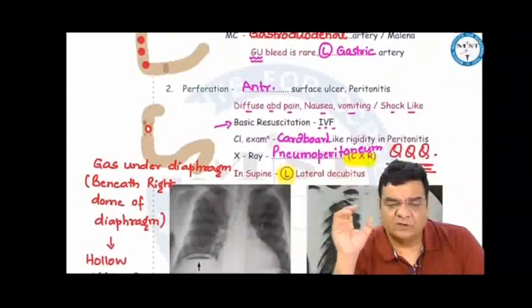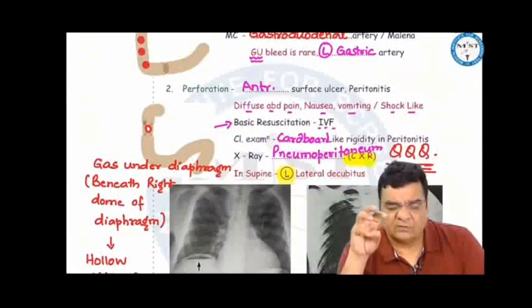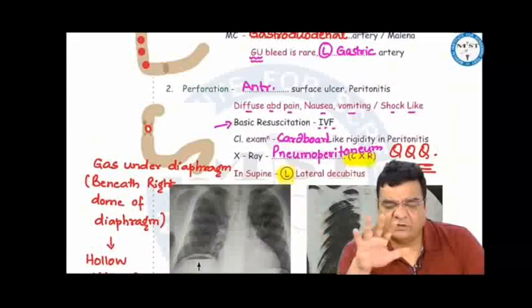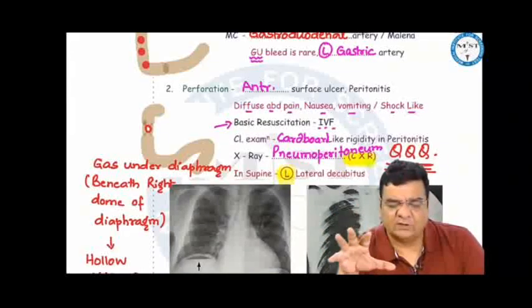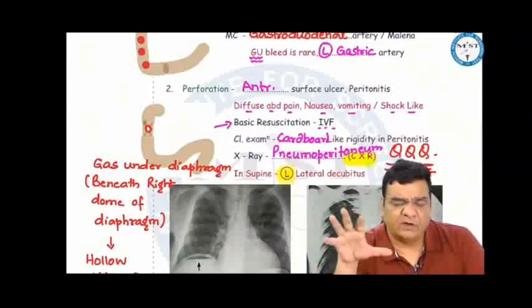Perforation is more commonly associated with ulcers on the anterior surface. So if a duodenal ulcer perforates, contents will leak into the peritoneal cavity causing peritonitis, diffuse abdominal pain, anorexia, nausea, vomiting, and fever. We might see this patient in a shock-like condition. So first we have to manage the shock by giving IV fluids and all. When we do clinical examination, we may find cardboard-like rigidity.